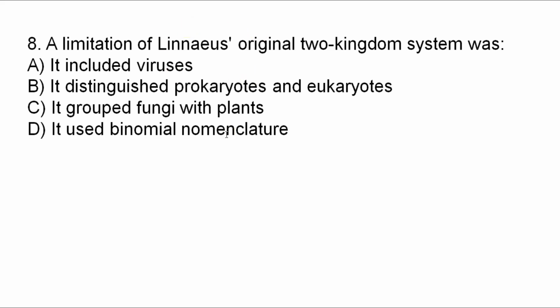Good. The correct answer is C. It grouped fungi with plants. This is the limitation, or the weakness, of Linnaeus' two-kingdom classification system. So the answer for question number 8 is C. It grouped fungi with plants, but plants and fungi are two unrelated organisms.